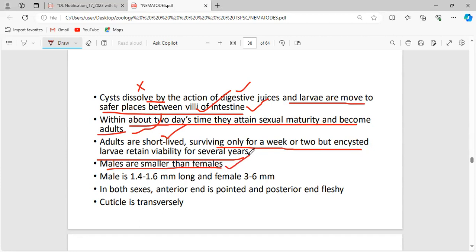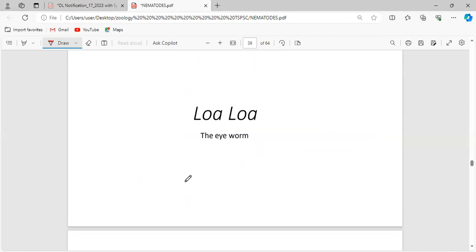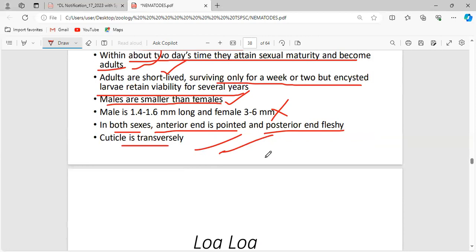Males are smaller than the females. This is common for the majority of species, right from microorganisms to humans. In organisms that can be segregated as male and female, generally the male will be smaller than the female. In both sexes, the anterior end is pointed and the posterior end is fleshy. The cuticle is transversely striated. That's all about the Trichinella species.